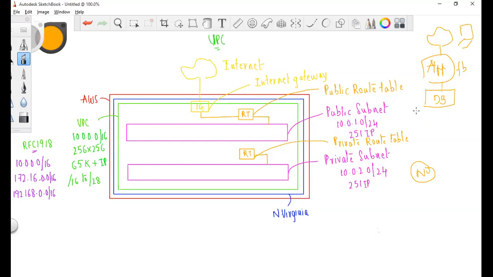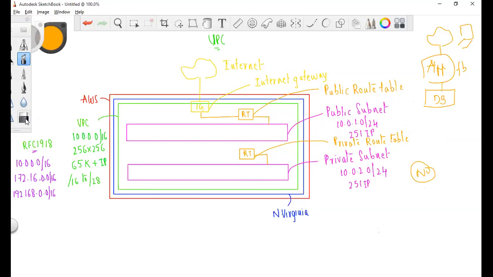The reason we are going for a public and private subnet is to host an application. If you want to have a traditional application in a VPC, you have to follow this. Each and every company will follow the same thing. So by making a public subnet and a private subnet, you will have instances and the application in the public subnet and the database in the private subnet.